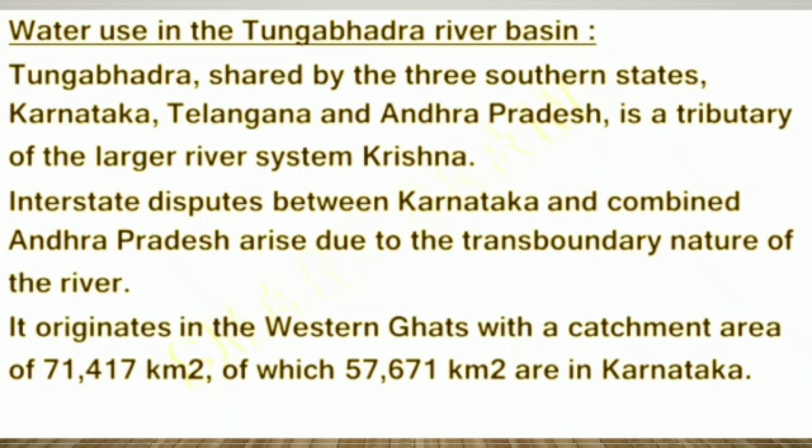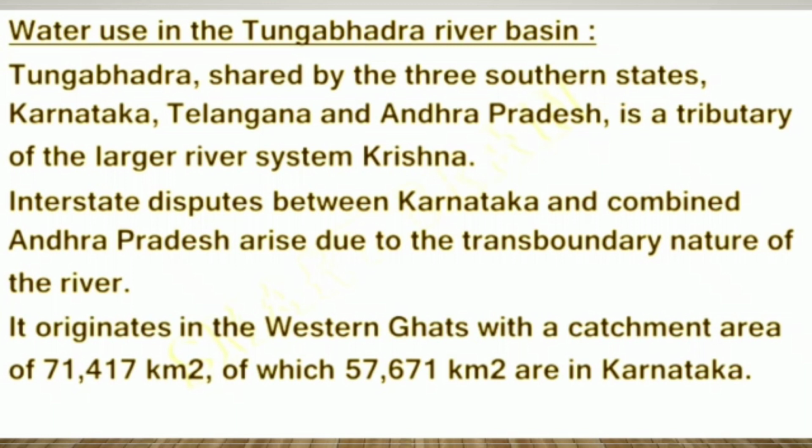It originates in the Western Ghats with a catchment area of 71,417 km square, of which 57,671 km square are in Karnataka.